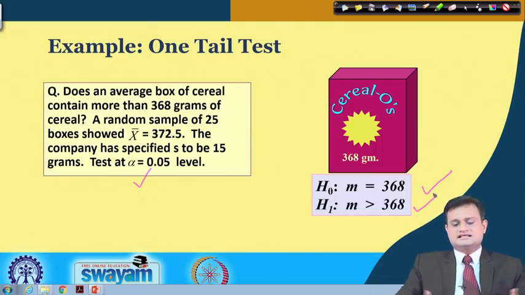Descriptive analysis, yes, I get an idea that 372.5 is greater than 368, but this is a chance phenomenon, a random phenomenon. I have taken a sample and I want to check, at a given level of significance alpha equal to 0.05, to what extent my claim that I am filling exactly 368 or greater than 368 is really true.